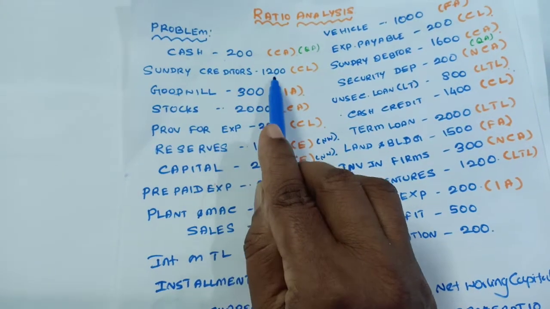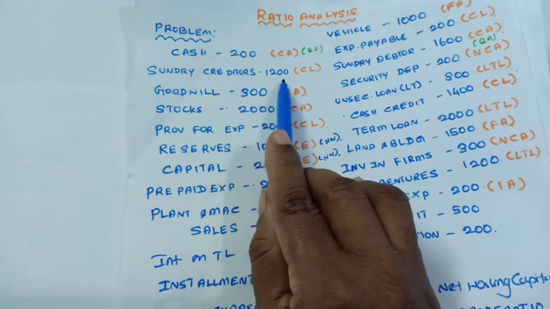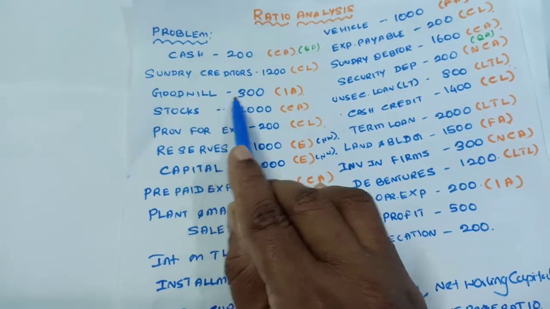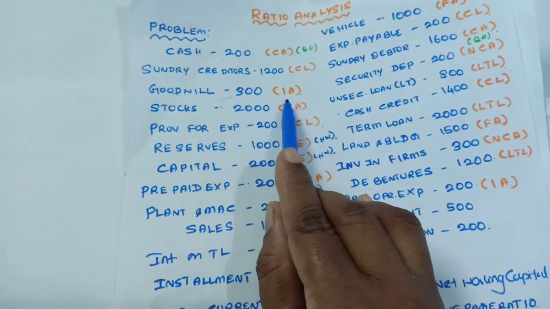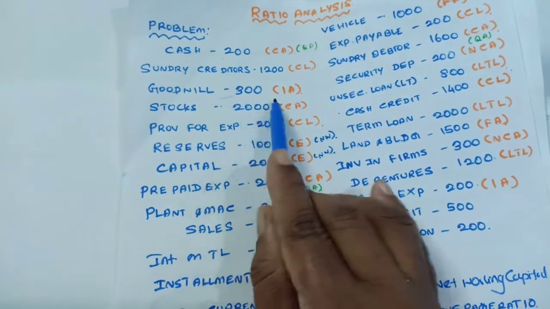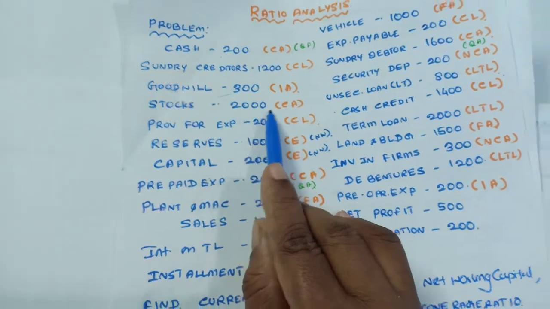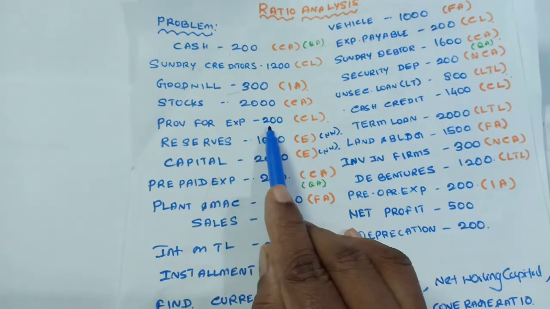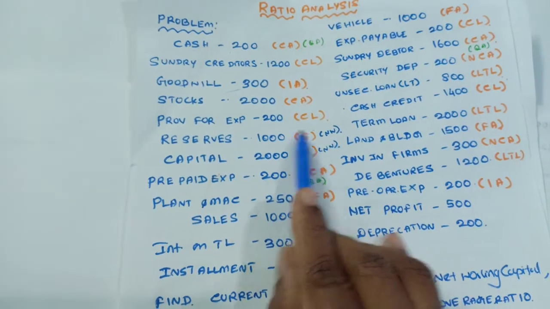Sundry creditors come under current liability, which can be disposable within a period of 1 year. Goodwill is a name for the firm. It comes under intangible asset. Goodwill, trademark, etc. come under intangible asset. Next one, stocks. Stocks is a current asset. Provision for expenses is a current liability which can be disposable within a period of 1 year.